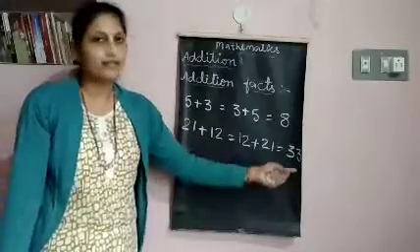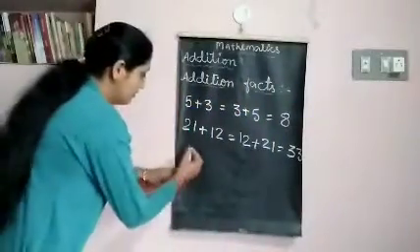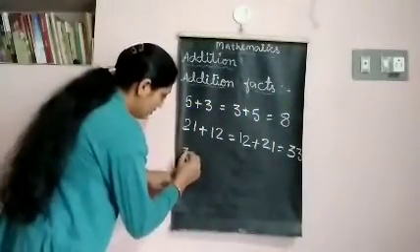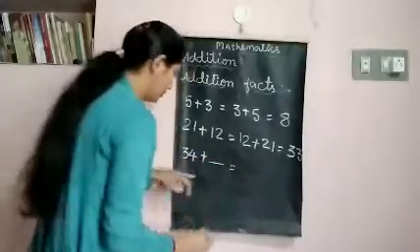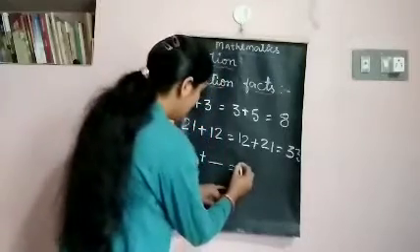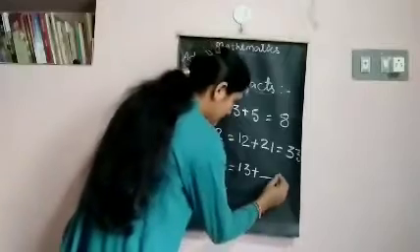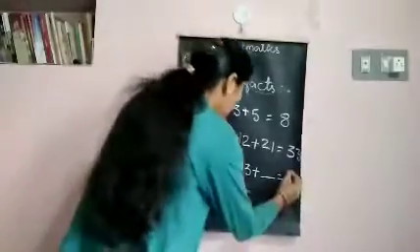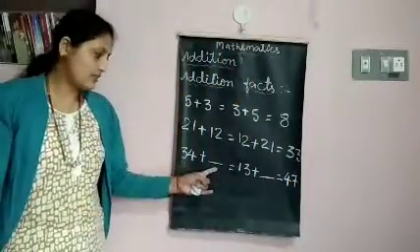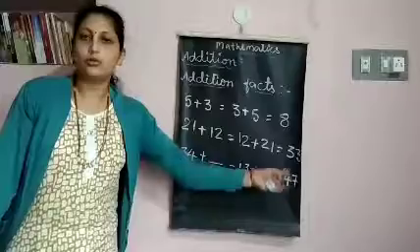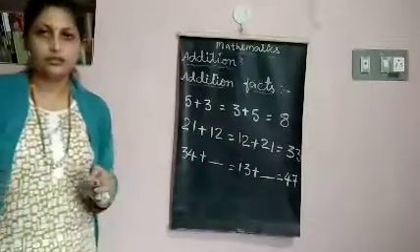The answer remains same. So we can also write it: 34 plus dash is equal to 13 plus dash is equal to 47. So here in both the dashes, what number comes here?